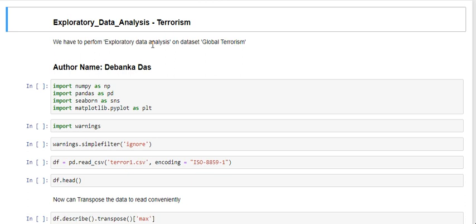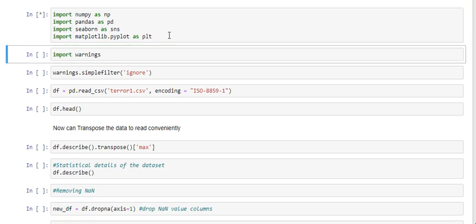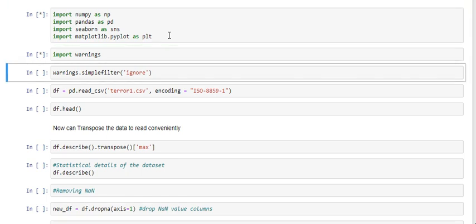Here I import NumPy, Pandas, Seaborn and Matplotlib. Import NumPy as np, import Pandas as pd, import Seaborn as sns, and import matplotlib.pyplot as plt. Here we use the warnings module and ignore the warnings. This is the warning, and here simplefilter ignore.